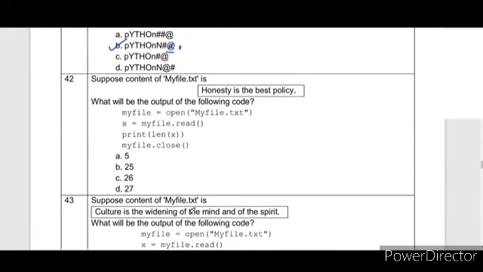Next is myfile.txt. Honesty is the best policy. X equal to myfile.read. It will read the entire content, and it will print length of x. Now read will give x as a string of this complete line. Length of x will give the length of all the characters in this string. So count each character: 1, 2, 3, 4, 5, 6, 7, 8, 9, 10, 11, 12, 13, 14, 15, 16, 17, 18, 19, 20, 21, 22, 23, 24, 25, 26, 27. So till the full stop, the total number of characters is 27.